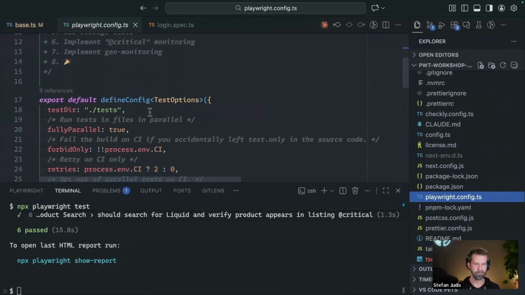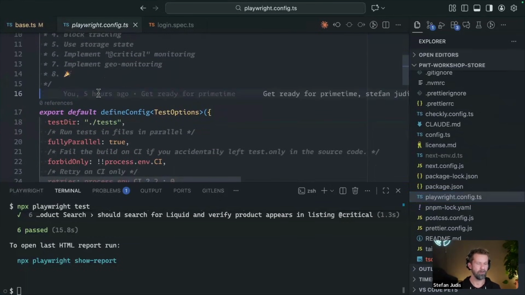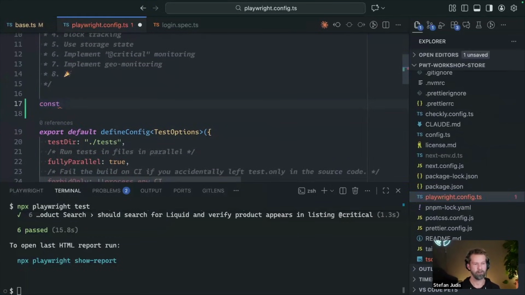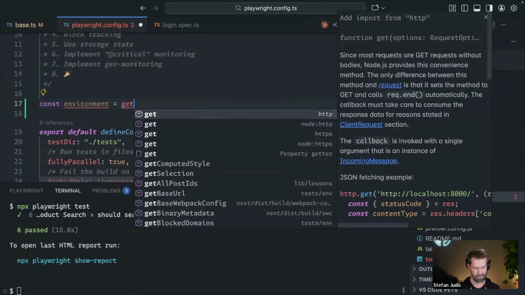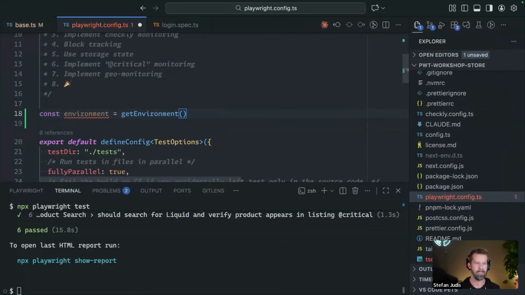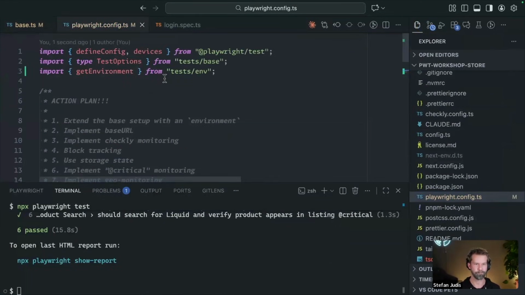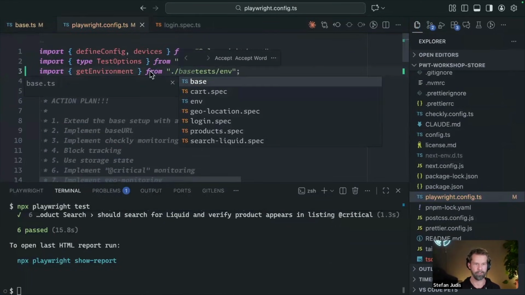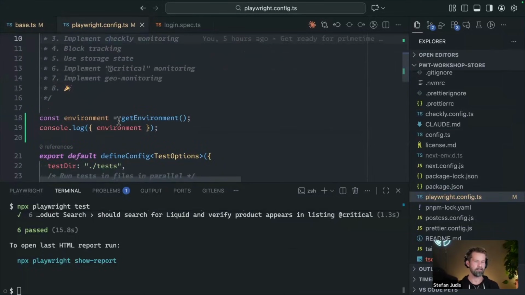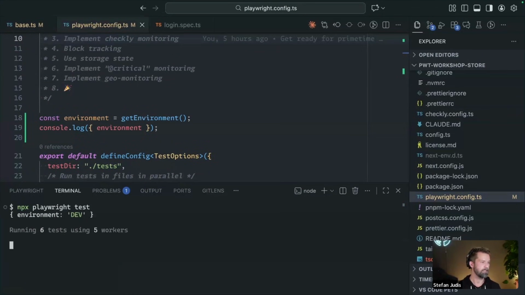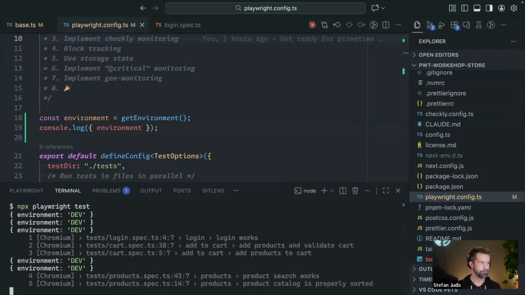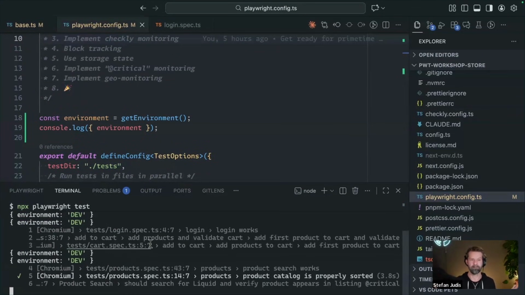We can go back to our Playwright config and start using that. So we can just go above here and say, hey, we want to define an environment. And this should be coming from some helper functions I defined before, and then I will just log out the current environment. Here we go. Let me just fix the import because otherwise some bundling might not work. So what we now established is that when we run Playwright, we can go here, run npx playwright test, and we are clearly in the def environment.